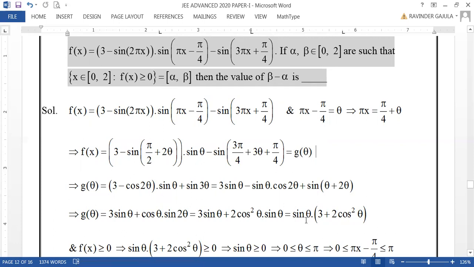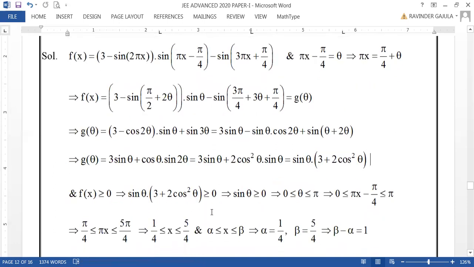Hence, taking sine theta common, it will be sine theta of 3 plus 2 cos square theta. Now clearly 3 plus 2 cos square theta is positive. Hence when sine theta is positive, g of theta will be positive. When sine theta is greater than or equal to 0, g of theta will be greater than or equal to 0. So f of x will also be greater than or equal to 0, dear friends.